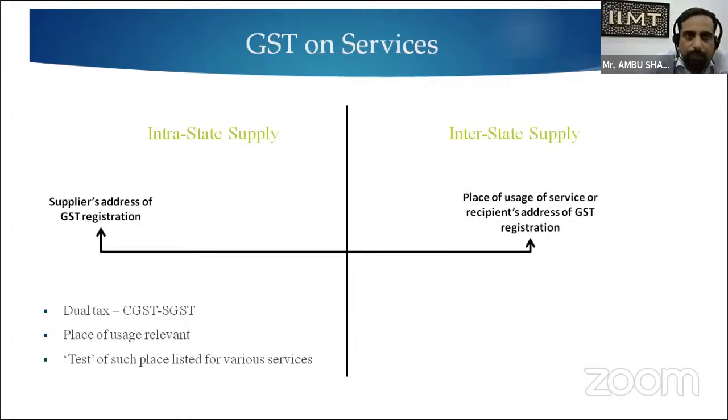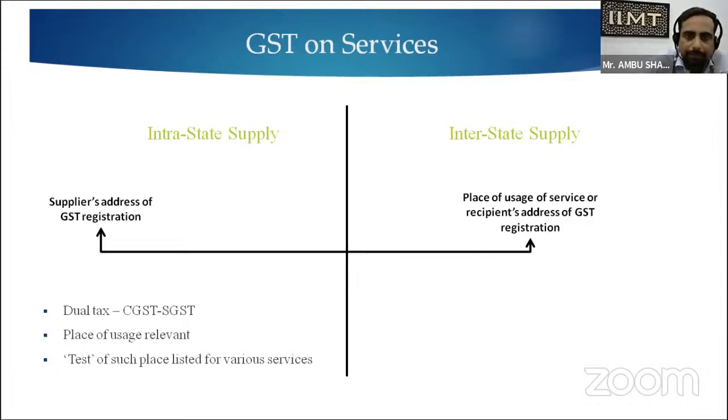Let us think about GST on services. In the previous slide we discussed how GST is implemented on goods, and now when GST is implemented on services, what is the role of intrastate and interstate supply? For intrastate supply, the supplier address of GST registration is mentioned.